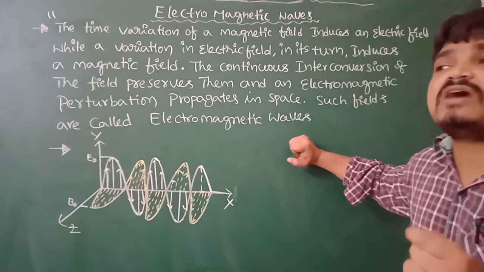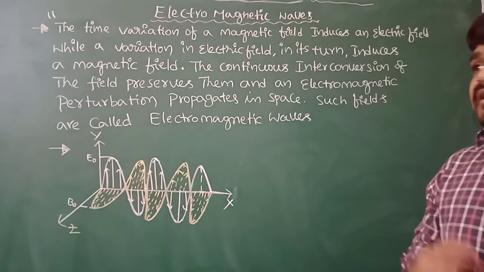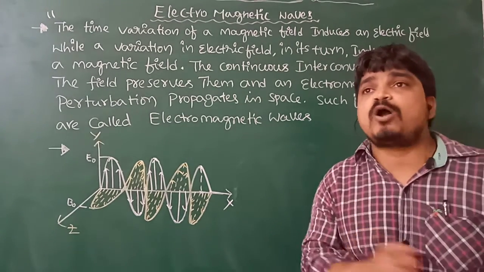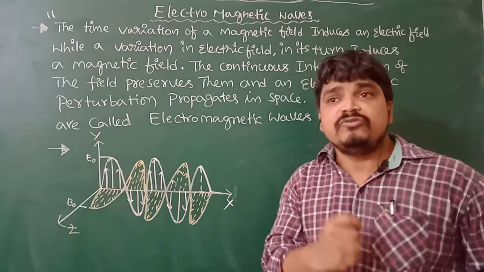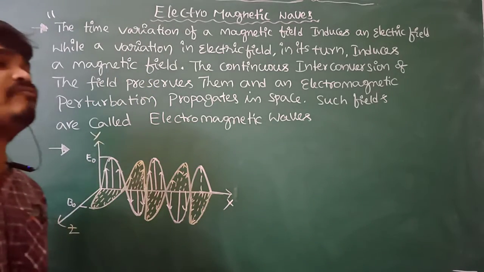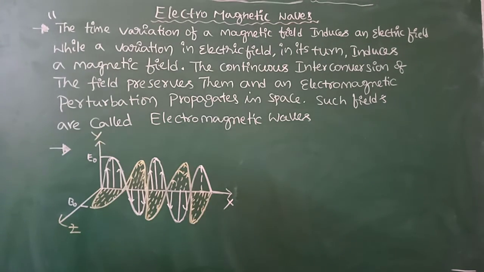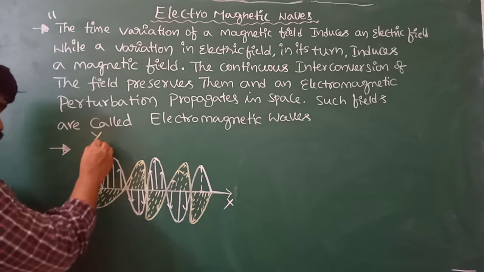And a vibration, or oscillation, of a charged particle with a frequency nu is also a source of electromagnetic waves. The representation of an electromagnetic wave is as shown in the figure.